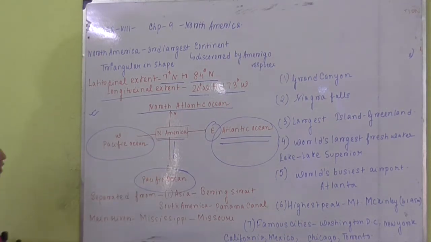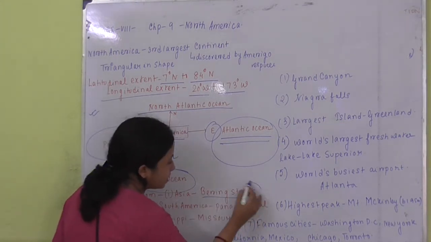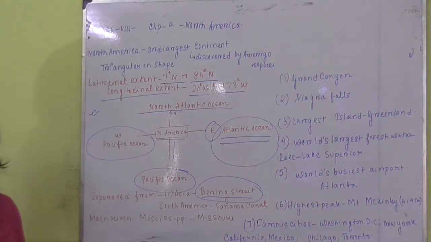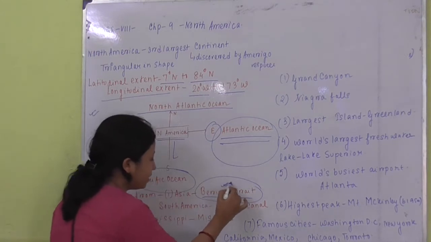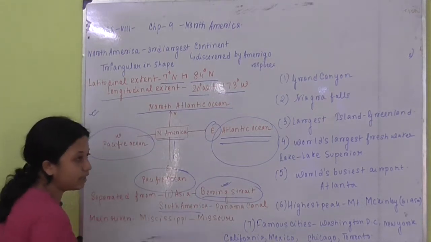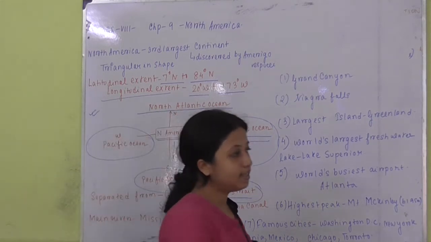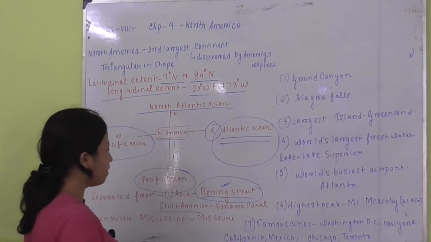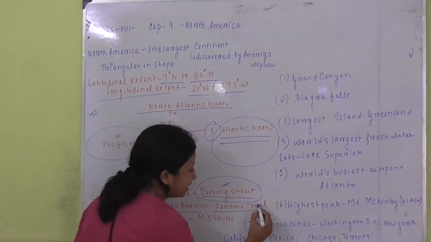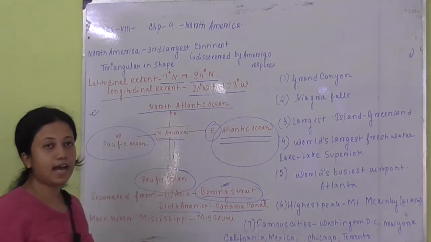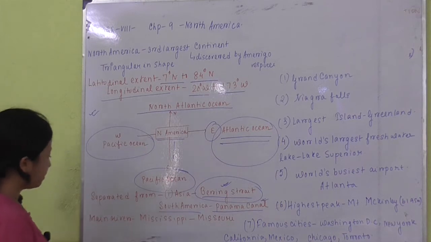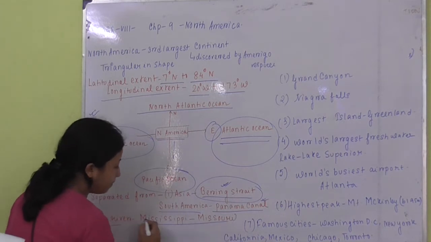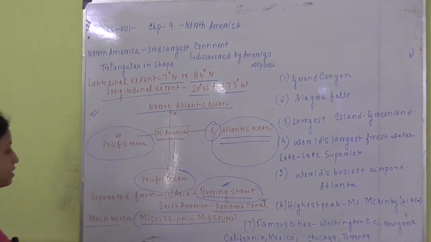Now it is separated from Asia by Bering Strait. And South America just lies to the southern part of North America, and it is separated from South America by the Panama Canal. The main rivers of North America are the Mississippi and Missouri.